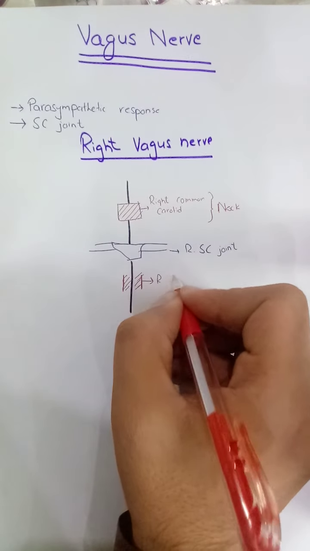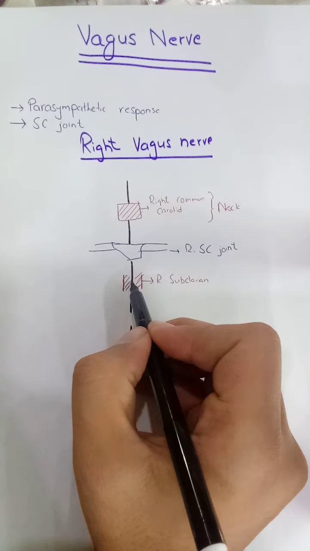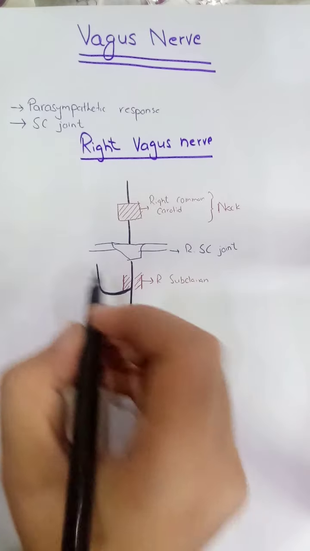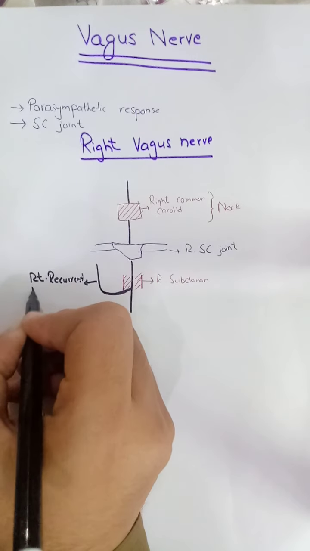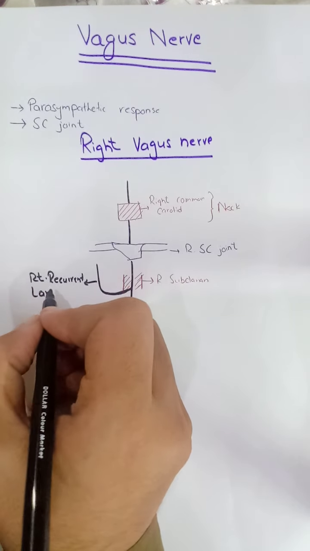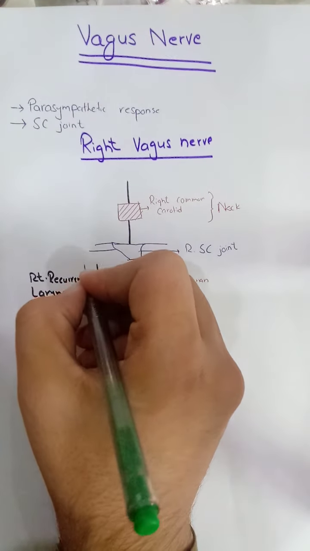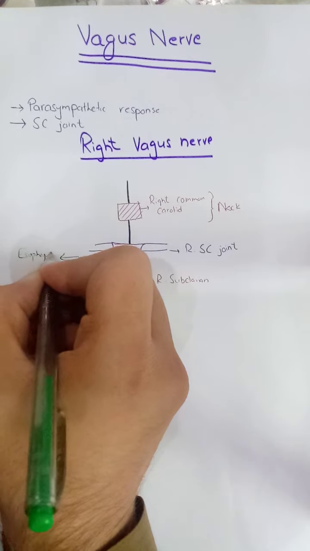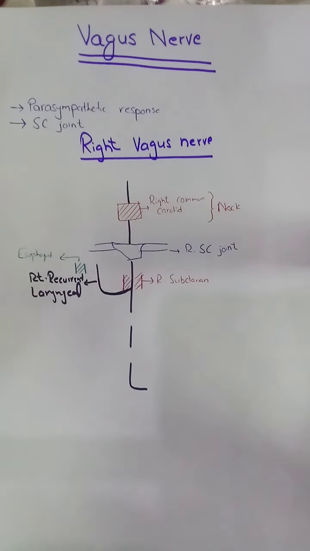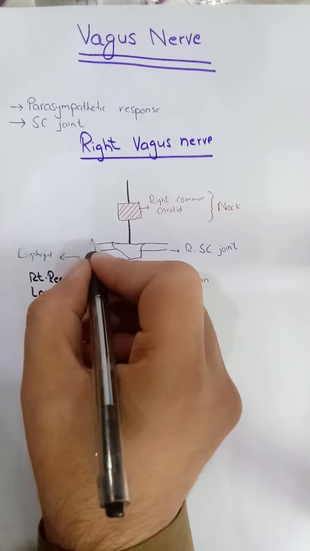This right recurrent laryngeal nerve will then move between the esophagus and the trachea, and this nerve will supply the larynx.